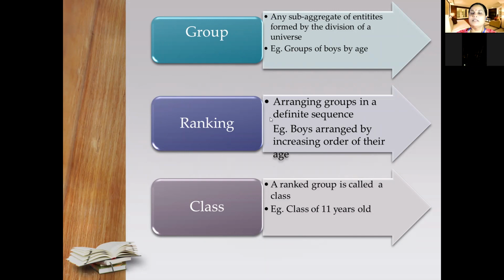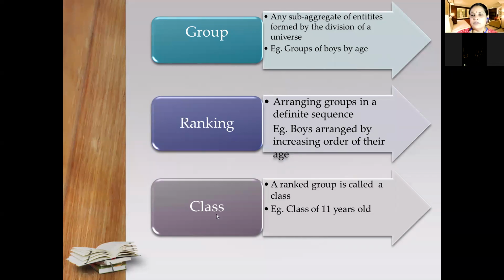After grouping, we arrange the groups in a definite sequence. If we are using the age of the boys, then boys are arranged in increasing order of their age, like a 10-year-old boy, then a 12-year-old boy. That is called ranking.